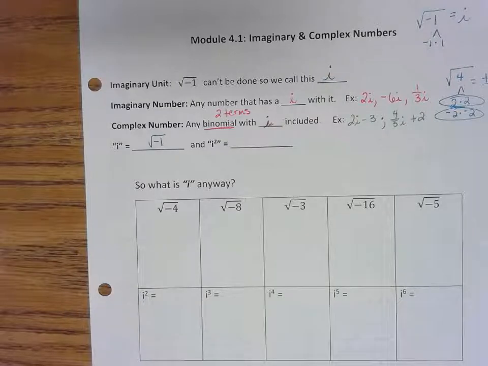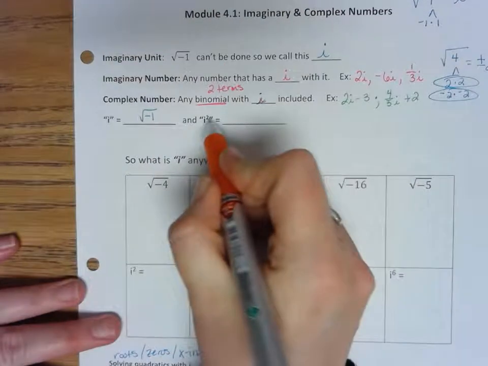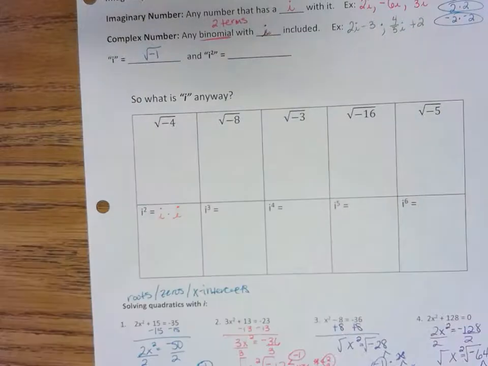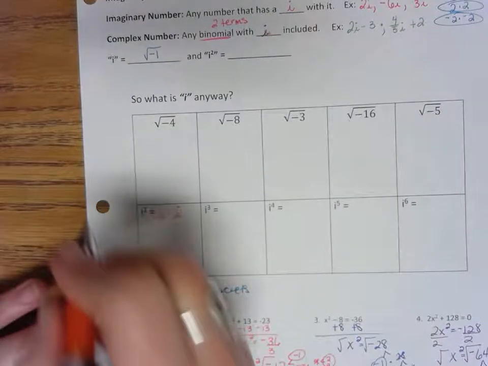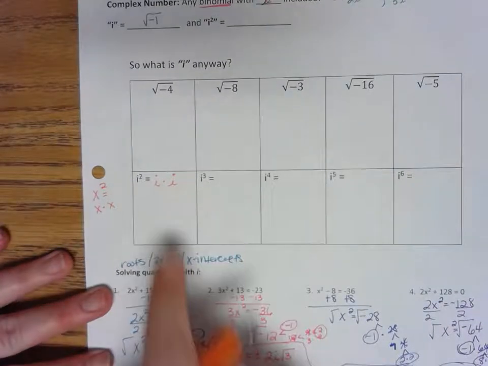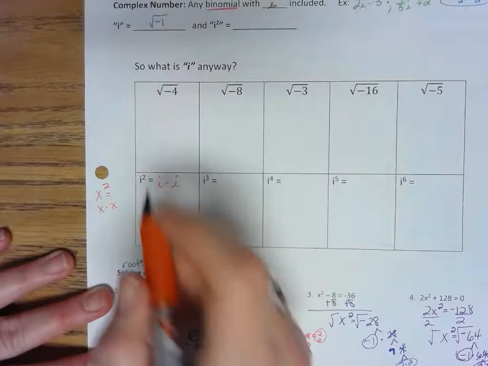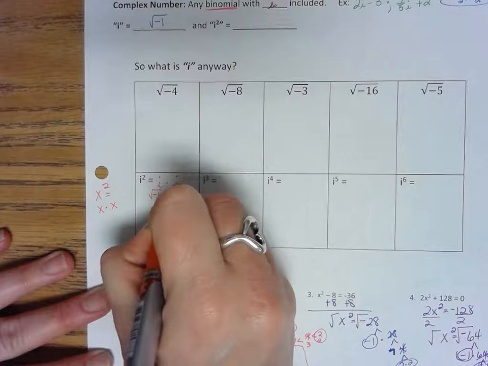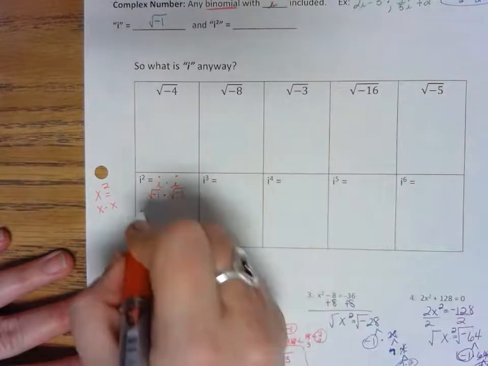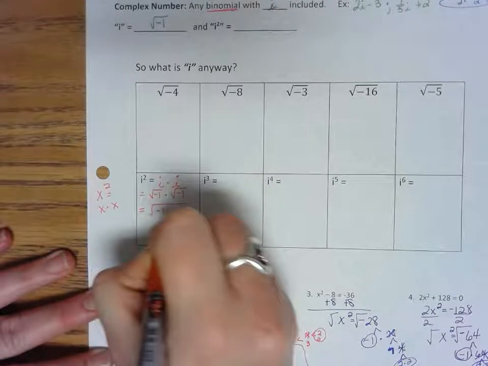Okay, now we're going to work on 2 tiny little parts here. We've got i squared. We need to know what it is, so we're going to do it right here. i squared means i times i, just like x squared means x times x. So we've got the same situation here, i times i. Now remember, i, we wrote it right there, is the square root of a negative 1. So I'm going to put negative 1 times negative 1. That's what I have happening. But we're going to condense this, so we're going to use 1 square root, and both of those guys are under it.